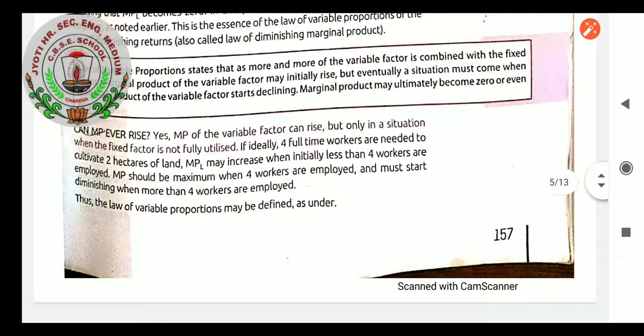Can MP ever rise? The answer is yes. MP of the variable factor may rise, but only in a situation where the fixed factor is not fully utilized. When the fixed factor is fully utilized, if we increase the variable factor then the resultant MP will be zero or it can come negative. So if ideally 4 full-time workers are needed to cultivate 2 hectares of land, MPL may increase when initially less than 4 workers are employed. MP should be maximum when 4 workers are employed and must start diminishing when more than 4 workers are employed.